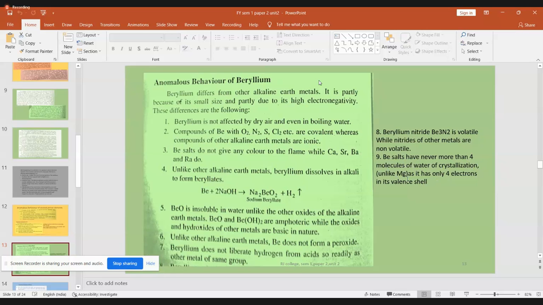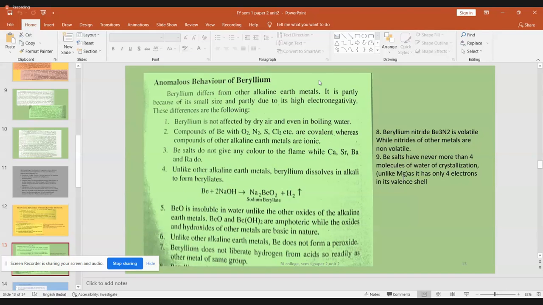Magnesium can take up to 7 water molecules of crystallization. But beryllium has the ability to take only 4 water molecules. So it gets hydrated, and its formula maximum is 4H2O. Magnesium sulfate and the like will have 7H2O in the formula. That means it can take 7 water molecules of crystallization. So these are the 9 points given. These are some of the unique points which fit only beryllium. And this is the way beryllium is different from other members of the group.